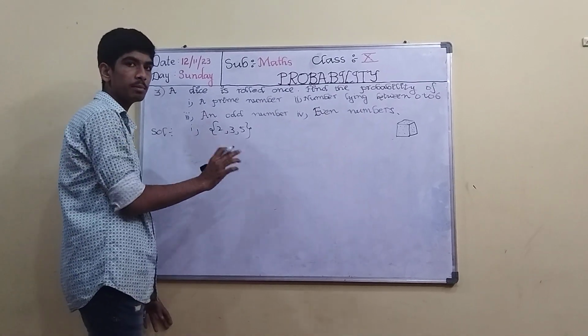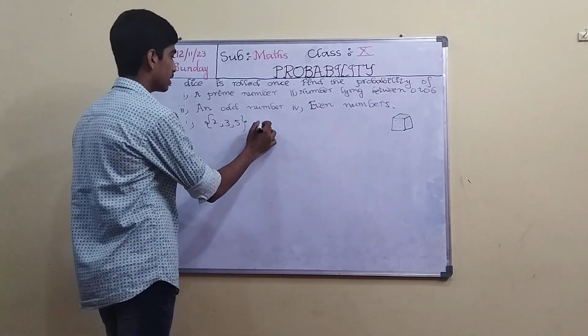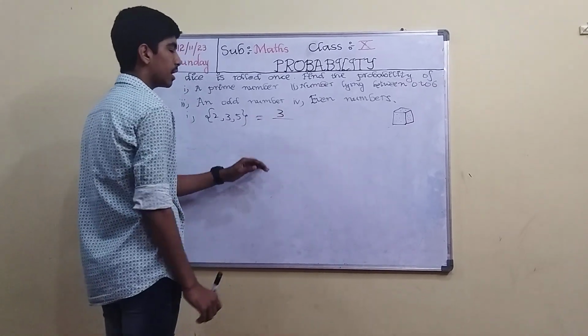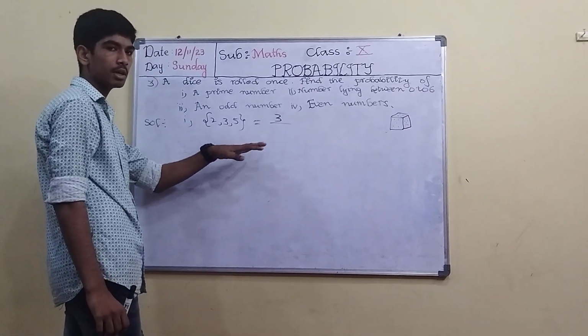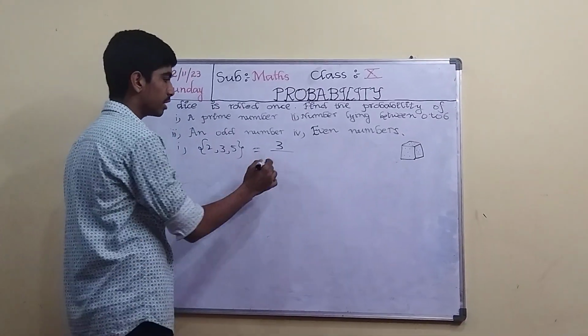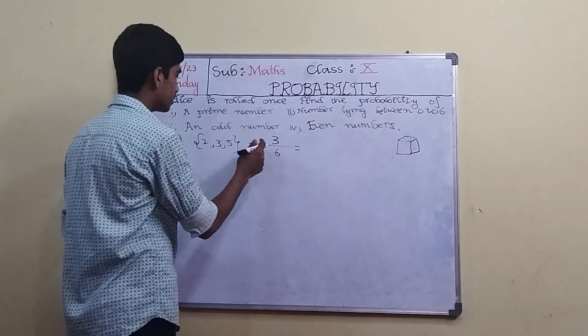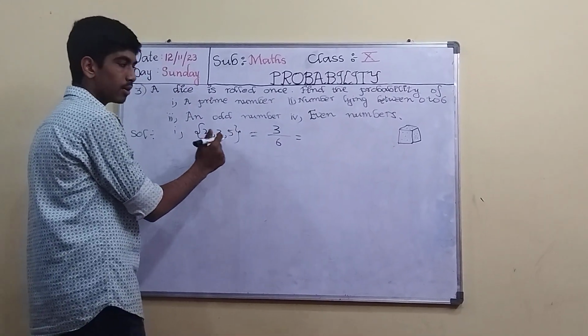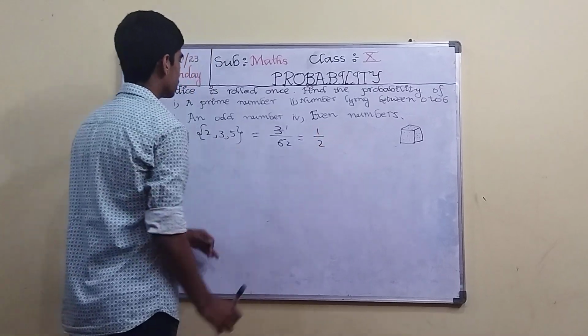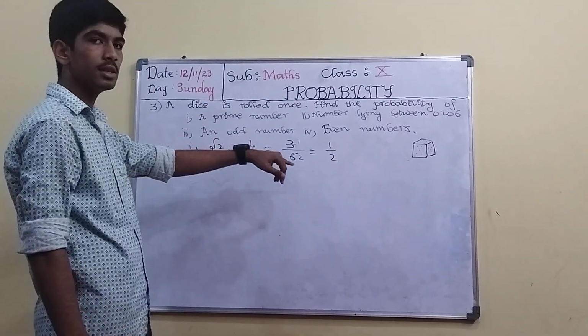There are three prime numbers which lie between 1 to 6. One is neither prime nor composite. So the possible outcomes are three. So what is the probability formula? Number of possible outcomes by total number of outcomes. What is the total number of outcomes? 6: 1, 2, 3, 4, 5, 6. So 3 by 6. Here 3 is the possible outcomes. 3 by 6, 3 ones are 3, 3 twos are 6, so 1 by 2. So the probability of getting a prime number is 1 by 2.